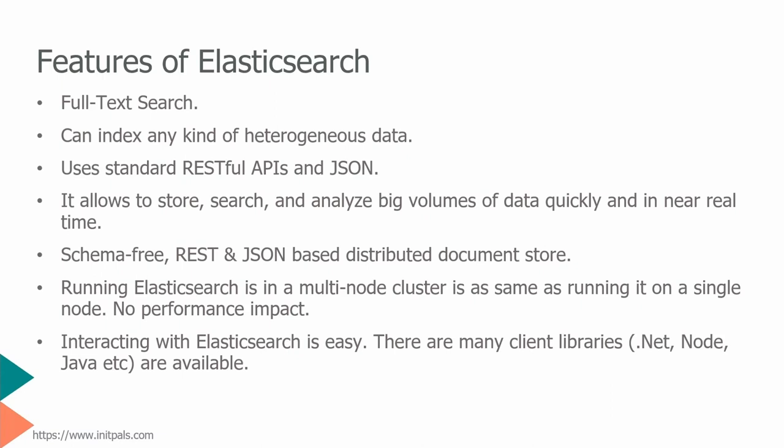I don't need to specify any data type for a field, but I can also specify a schema by defining my own mapping. It helps the developer optimize a field. For example, if I want to optimize a field for a kind of search, then it is easy.